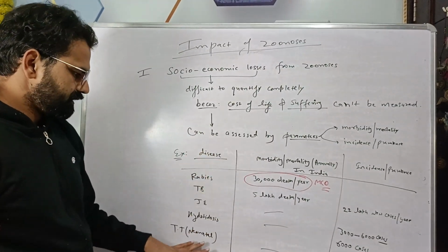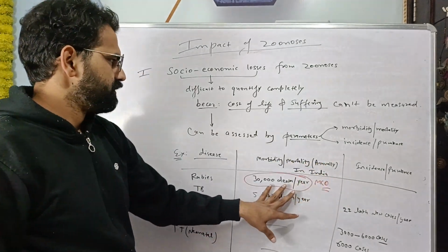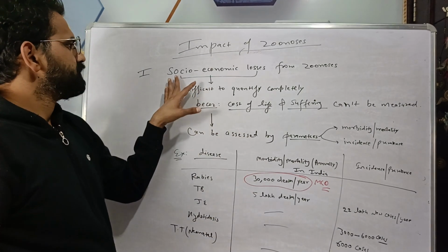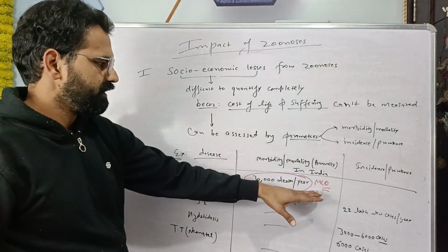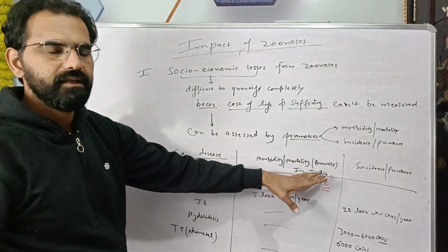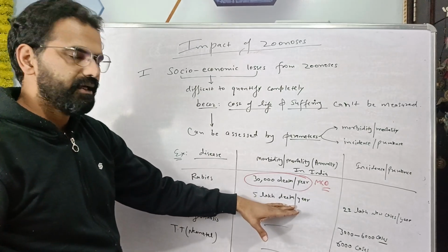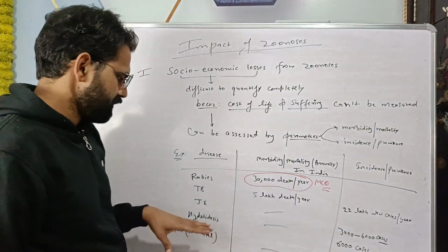So these are the diseases and these are the parameters which can be assessed to assess the socio-economic losses. So in case of rabies, 30,000 deaths per year in India. In case of tuberculosis, 5 lakh deaths per year, and new cases, that is 22 lakh.